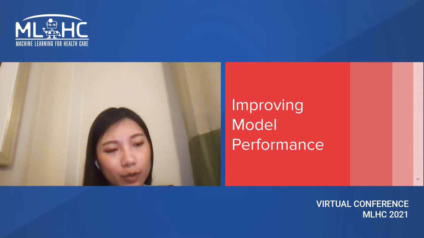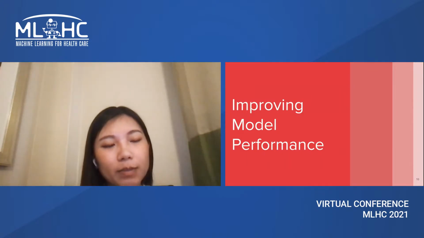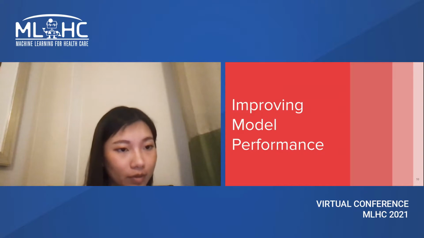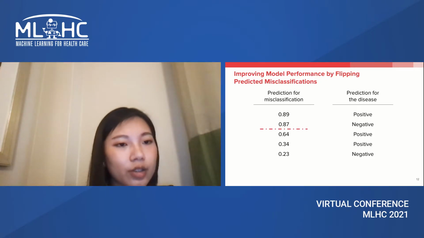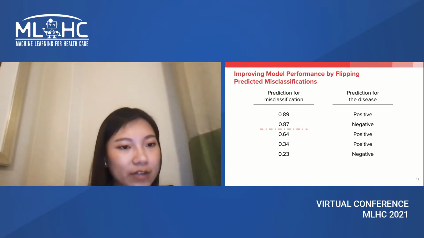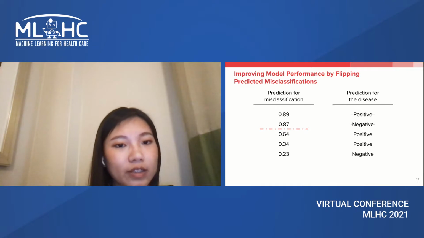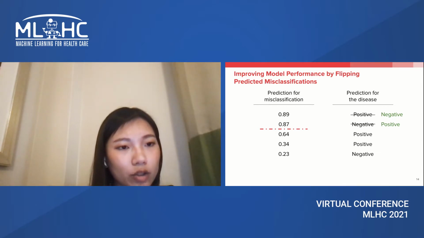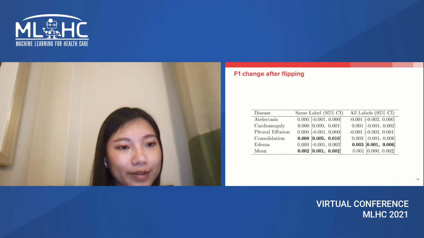Can we improve the original CheXpert model's performance by flipping the results that are likely to be wrong? To answer this question, we need to find a threshold for the misclassification prediction score. If a study has a score above this threshold, we'll flip its prediction for the presence of the disease to the opposite. Flipping incorrectly, however, can introduce even more error. As a solution, we've developed an algorithm to determine the threshold and to decide when to flip.